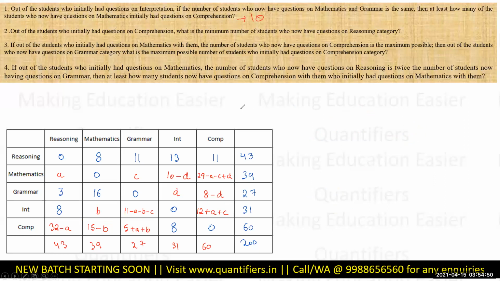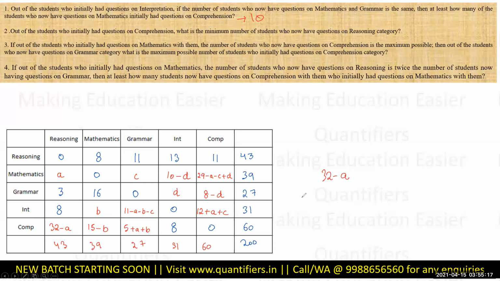So first is 10. Second, of the students who had questions on comprehension, what is the minimum number of students who now have questions on reasoning? On reasoning, 32 minus A. On reasoning, I have to minimize this.